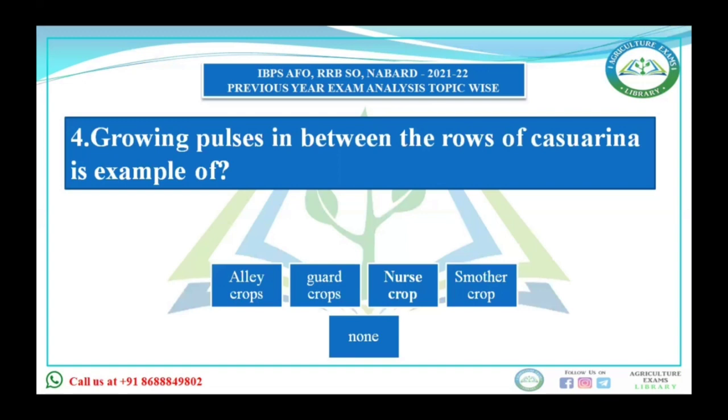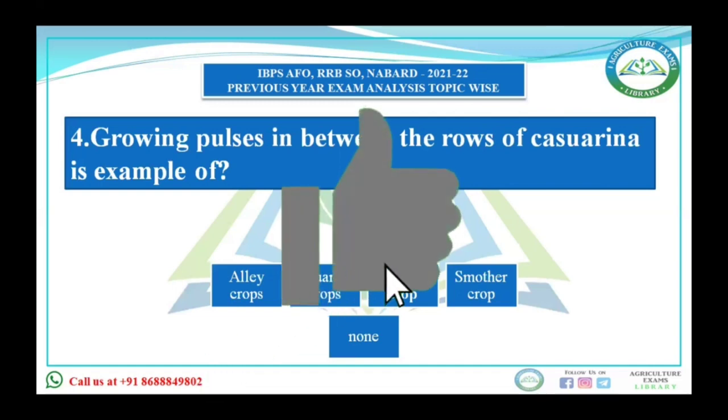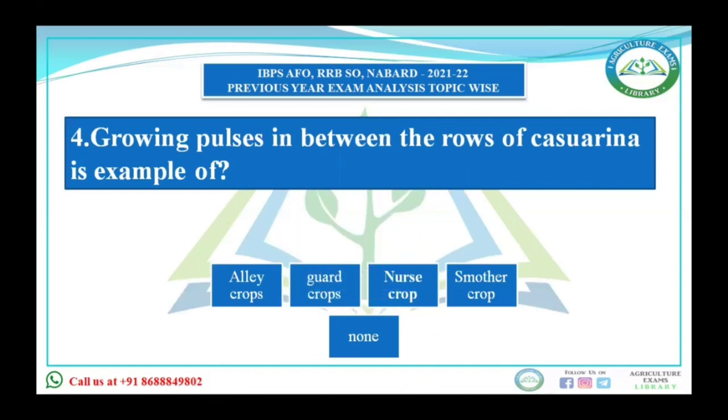Growing pulses in between the rows of Casuarina is an example of LA crop, guard crop, nurse crop, or smother crop. All these terms are explained. LA cropping and guard crops I explained. Nurse crop is a companion crop which nourishes the main crop by nitrogen fixation or by adding organic matter in the soil, suppose cowpea intercropped with cereals. And smother crops are those crops which are able to smother or suppress the weed growth by providing suffocation, for example barley, mustard, cowpea.